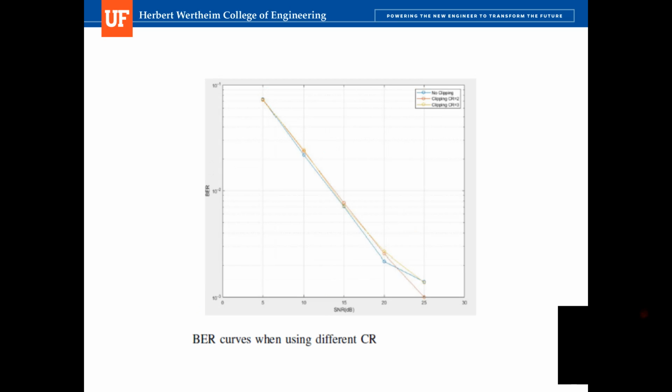So we can try a higher threshold, and since the threshold is controlled by this CR, we can use a higher CR. And we can see that when we elevate the threshold, the performance of this clipping method is very close to the no clipping method. And when the CR equals 2, we can even achieve lower BER than the no clipping method when the SNR equals 25.